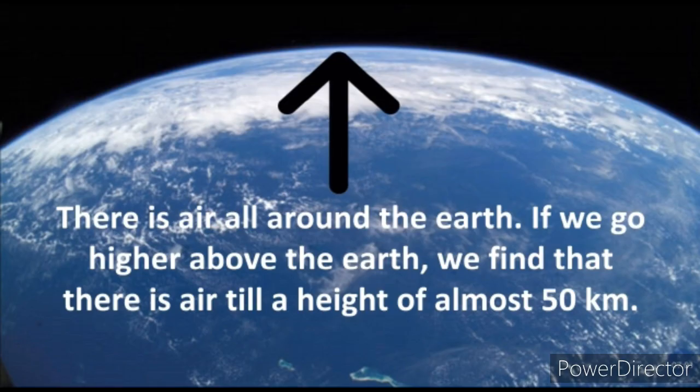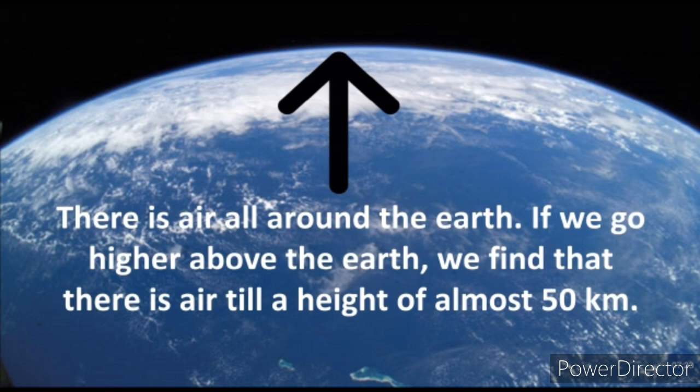So, there is air all around the earth. If we go higher above the earth, we find that there is air up to a height of almost 50 km. Now, as we have already understood from the first experiment, air is everywhere. And as we go higher above, think about till where this air spreads.